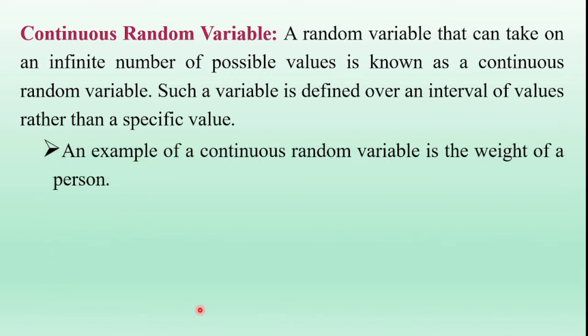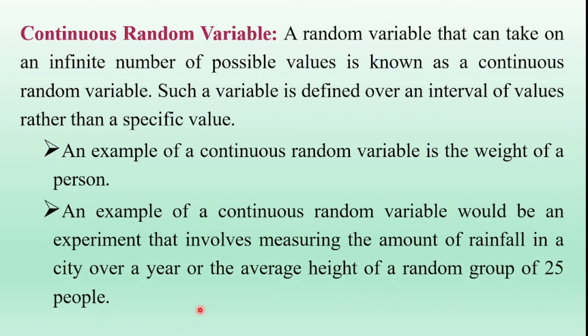Examples of continuous random variables: the first example is the weight of a person. One more example is the random variable T. Random variables are represented by capital letters.